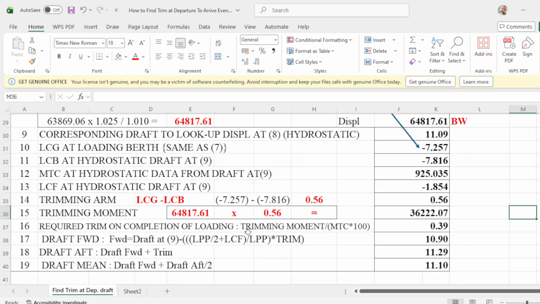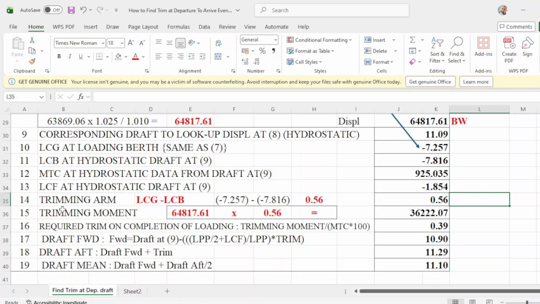Okay. So trimming arm is LCG, which is this one, minus your LCB of this one, that will be 0.56. Or J31, this is your LCG, 31, this one, and 32. So this will be your trimming arm.